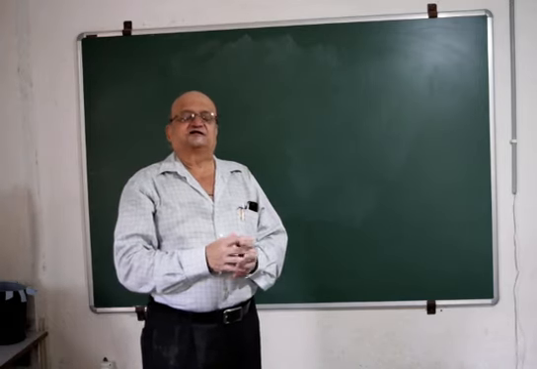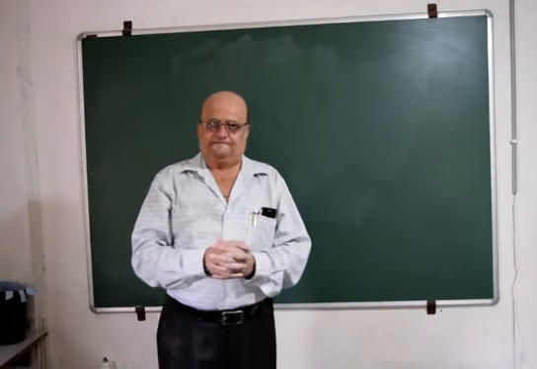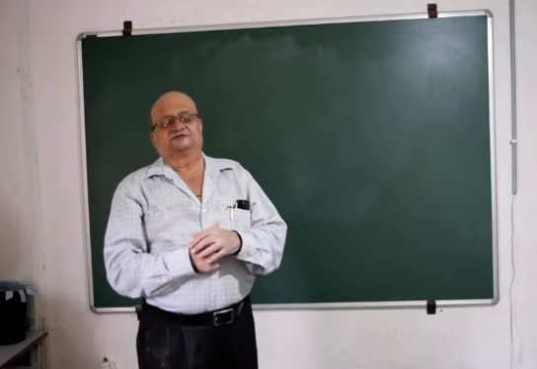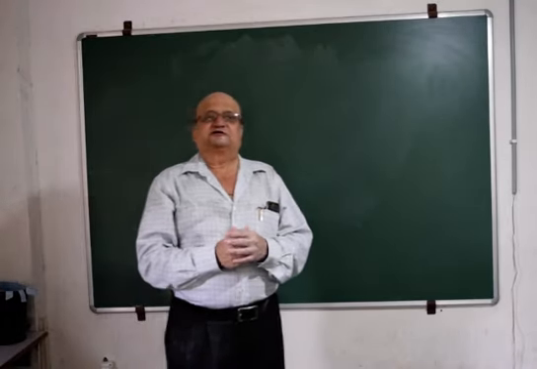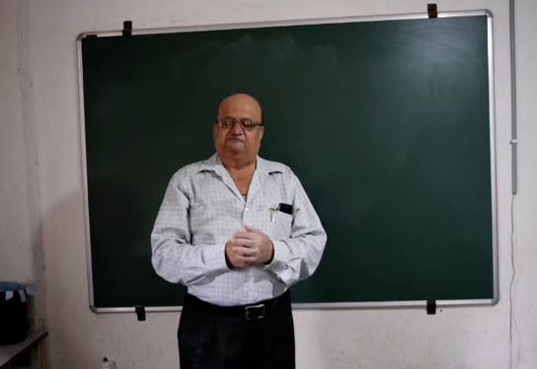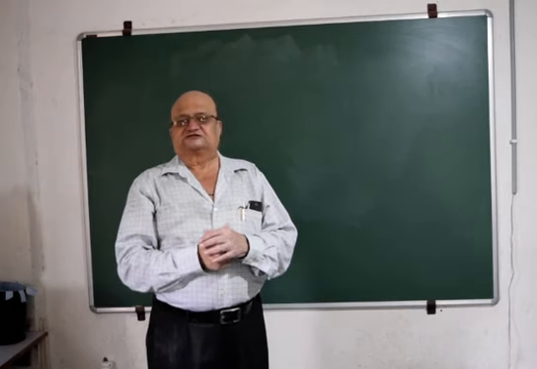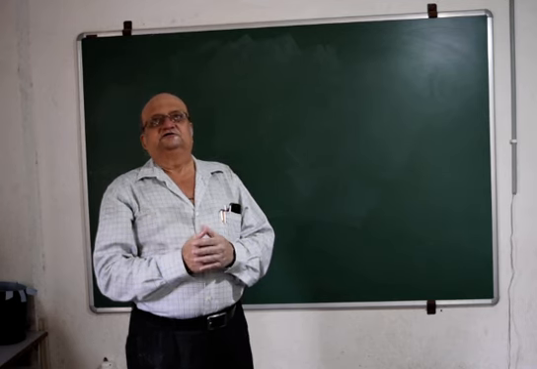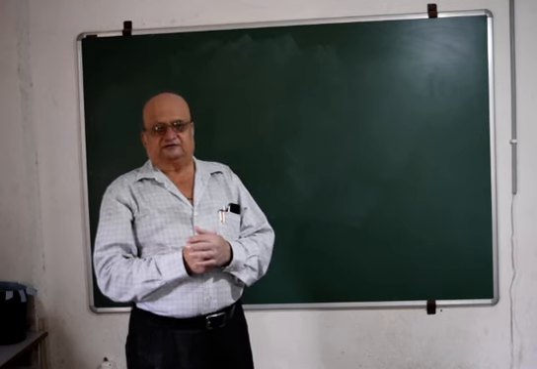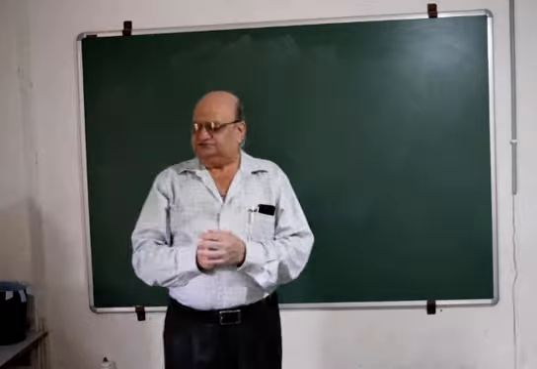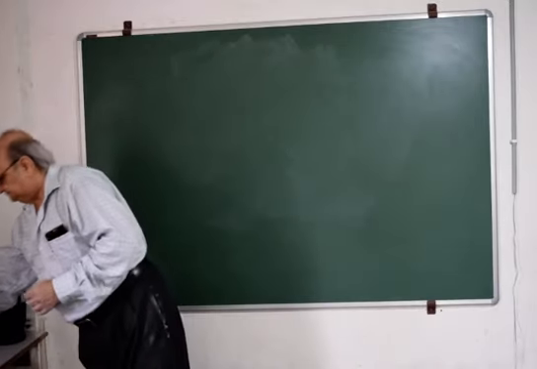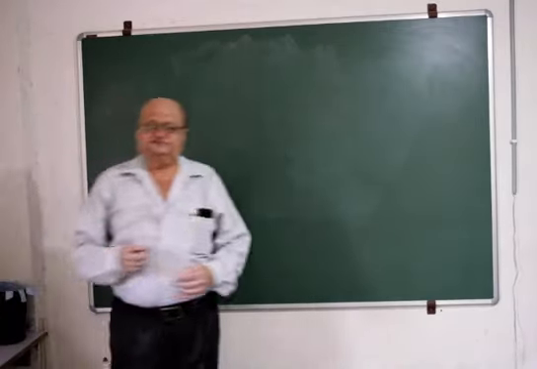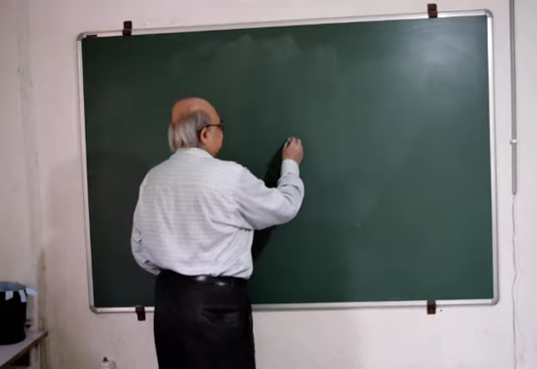Now, how do we describe the two situations? We describe the two situations by two different terminologies. One is called the distance travelled, and the other one is called the displacement. Here, the person was standing here.